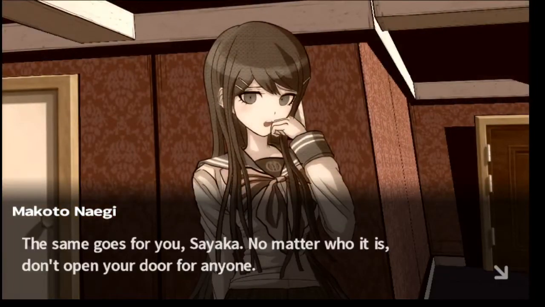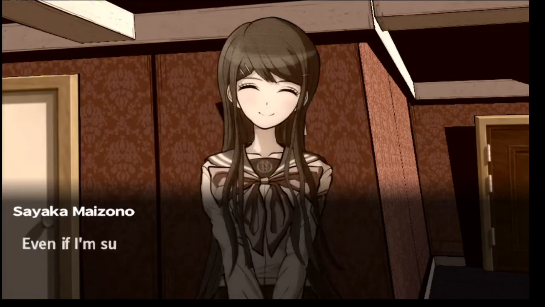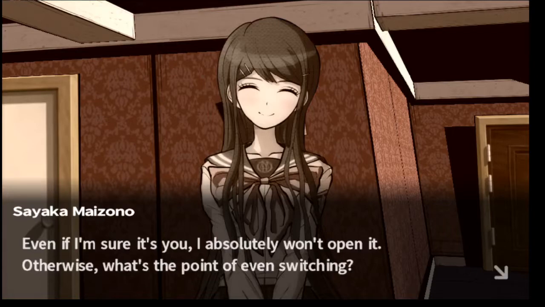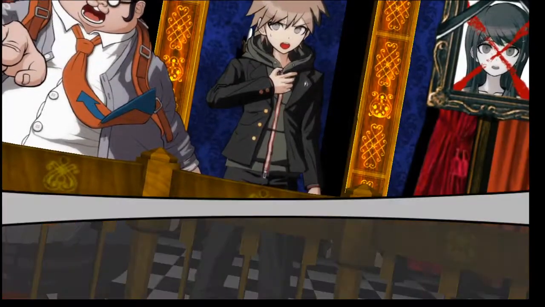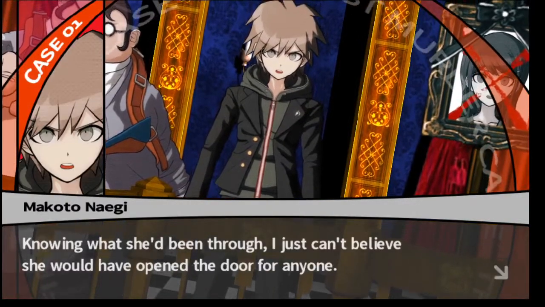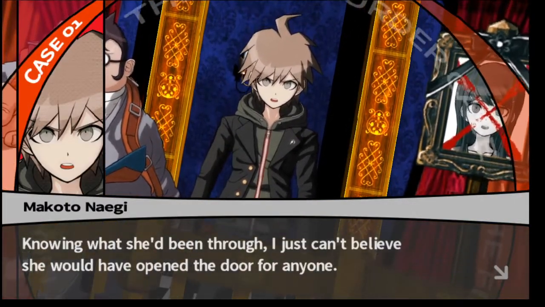The same goes for you, Sayaka. No matter who it is, don't open your door for anyone. Even if I'm sure it's you, I absolutely won't open it. Otherwise, what's the point of even switching? Exactly. Knowing what she'd been through, I just can't believe she would have opened the door for anyone.